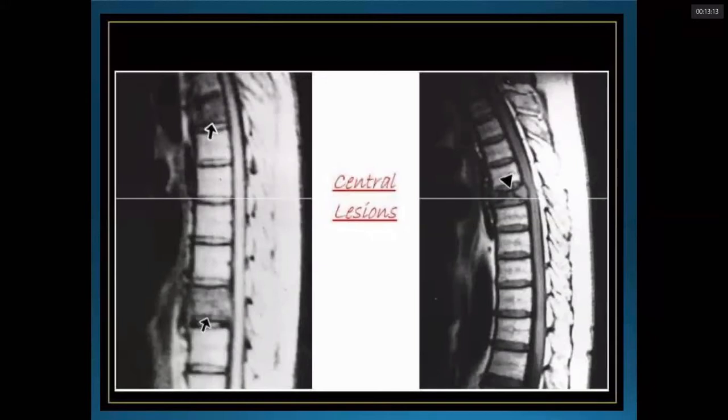Like in this picture, anterior height is slightly more compressed than the posterior, but in this picture we can appreciate there is a concentric central lesion and concentric collapse of the vertebra in this MRI.